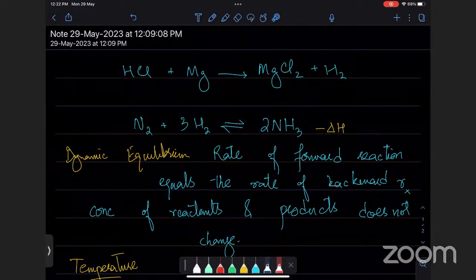Now, to understand how equilibrium will behave, we have to understand what we call Le Chatelier's principle. Le Chatelier's principle very simple सी चीज है. It says whatever change we do, equilibrium will try to undo that. Okay? Whatever change we do, equilibrium will try to undo that. अच्छा, तो अगर मैं यहां पर टेम्परेचर राइज कर देता हूं, I do this reaction at a higher temperature.